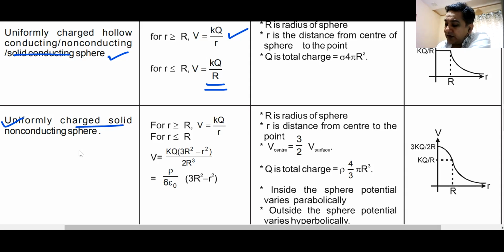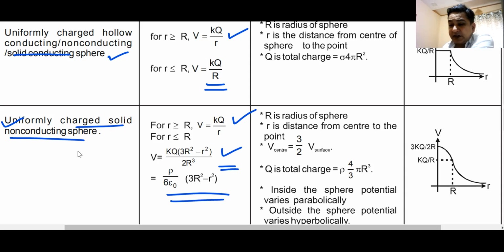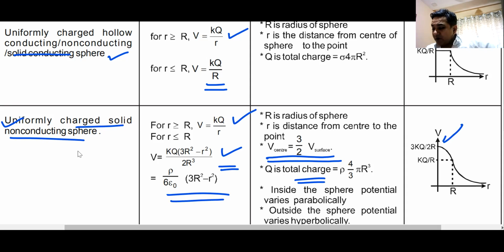Then you have uniformly charged non-conducting sphere. The formula at a distance r outside is same. On the surface, the formula will be kq by R, but inside at any point, these are the formulas which you must remember. At the center, the electrostatic potential is 3 by 2 times the surface. You must remember this. Same formula is valid for gravitational potential due to Earth, which is a uniform sphere. At the center of Earth, it will be minus 3 by 2 GM by R. On the surface of Earth, it will be minus GM by R.